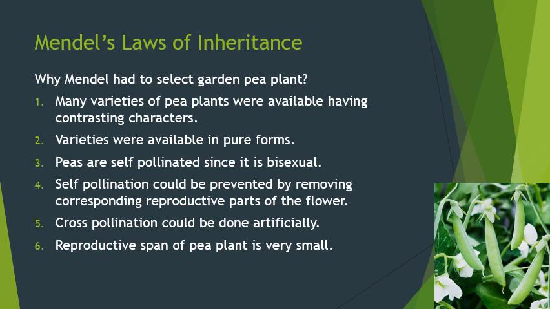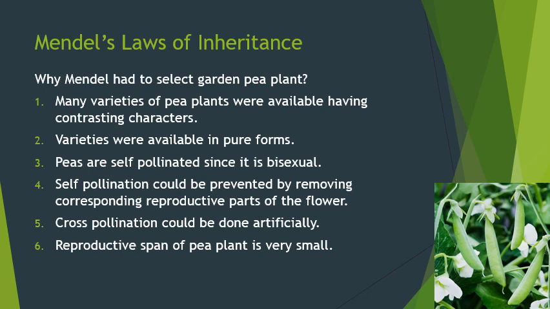So he took this plant from his garden and carried out extensive breeding experiments on this plant. Mendel chose 7 pairs of contrasting characters of pea plant and performed his experiments on them. He explained and generalized their results, and these results are known as Mendel's law of inheritance. In this topic, we are going to study his 3 laws of inheritance.